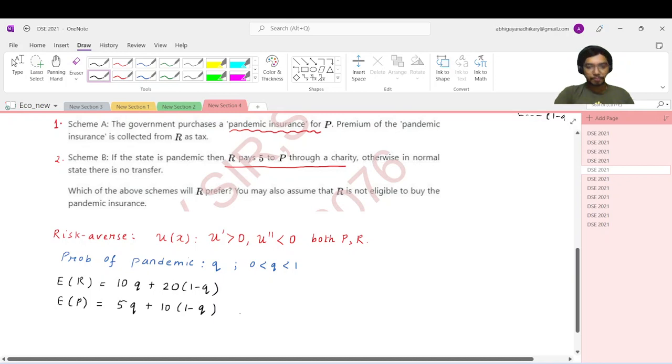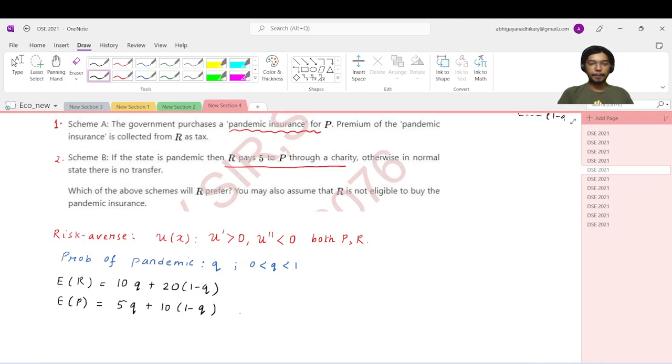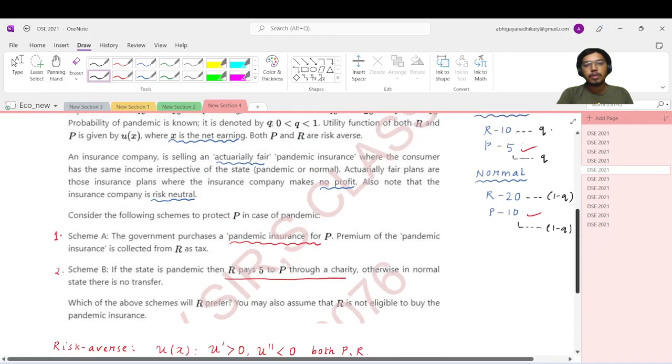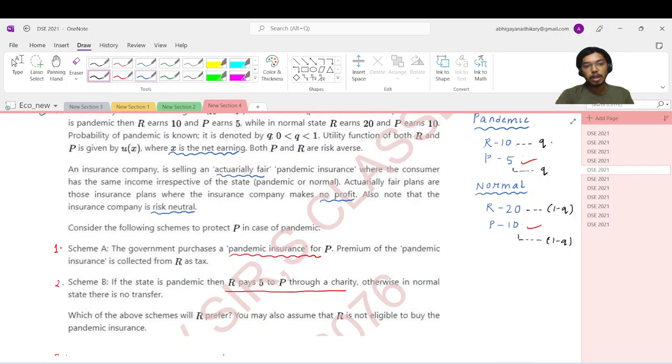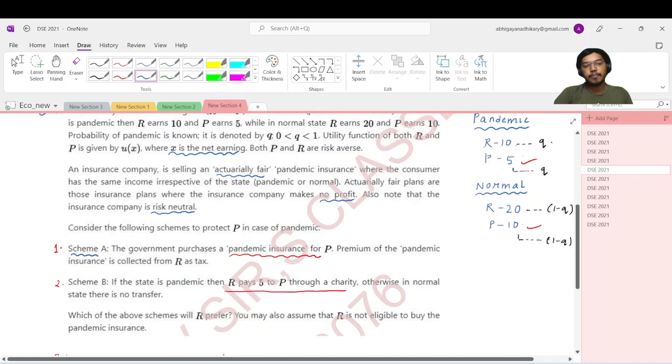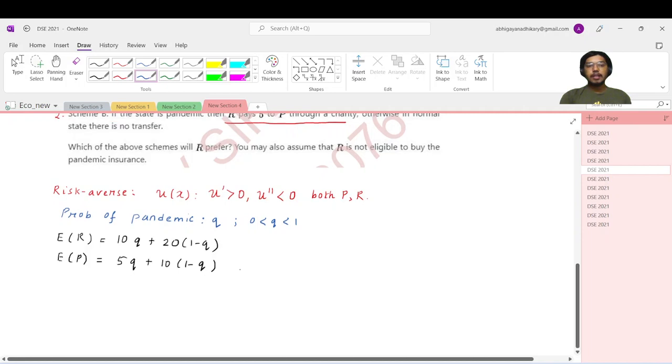So this is the thing that we need to understand. Now coming to the insurance part. For insurance, let's consider scheme A. The pandemic insurance is purchased by the government and the premium of the pandemic insurance is collected from R as tax. As we know, if we are buying an insurance policy, then premium needs to be paid. And if we have an actuarially fair premium, then the insurance company earns no profit by way of charging the premium. So let us understand this in a brief note.